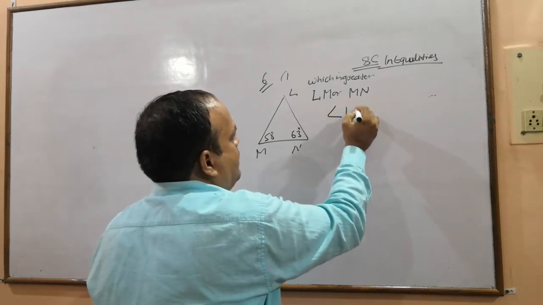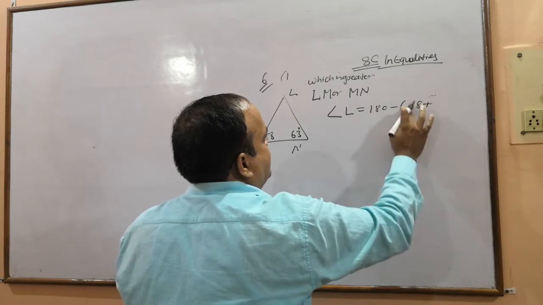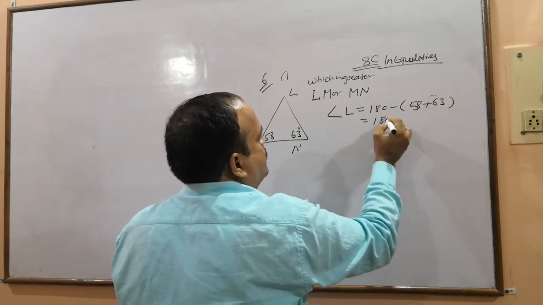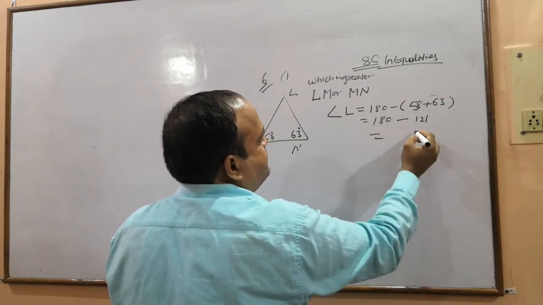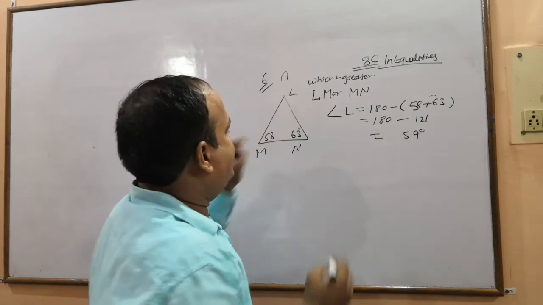Angle L equals 180 minus (58 plus 63). So 180 minus 121 is 59. So this is 59.